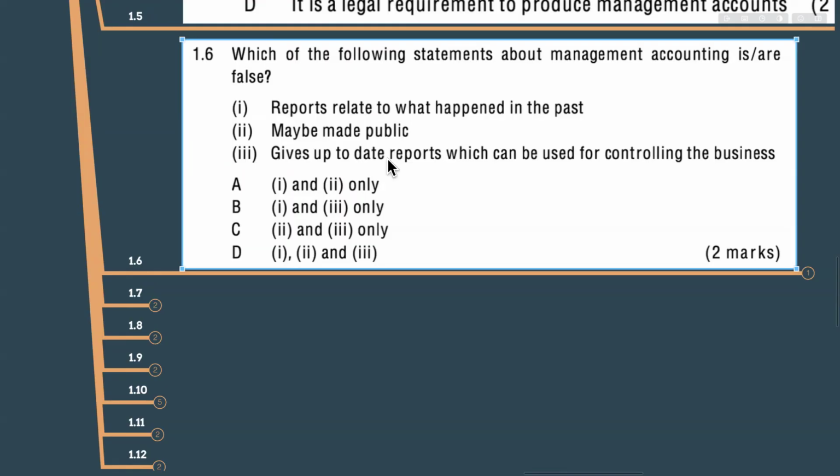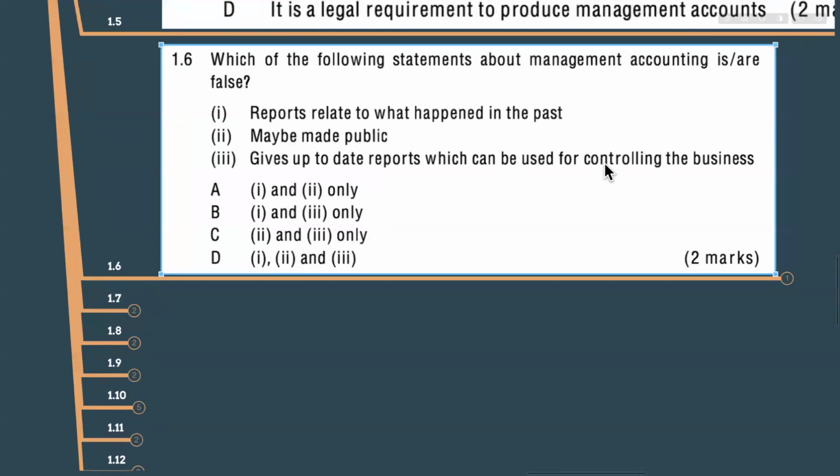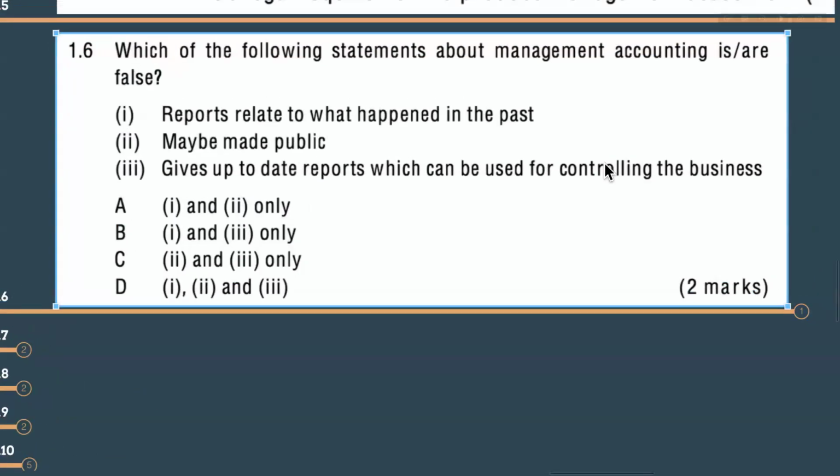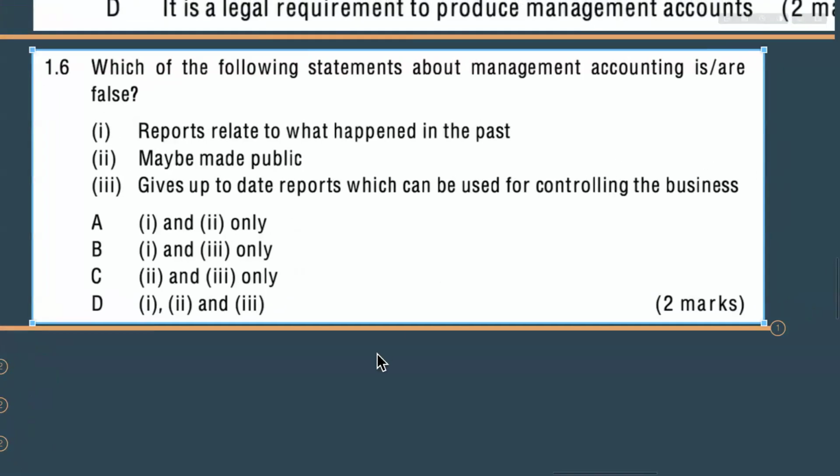Right? So it gives up-to-date reports which can be used for controlling the business. Is it management accounting? So what is your answer from this? You can choose A, B, C, or D. What's your answer?